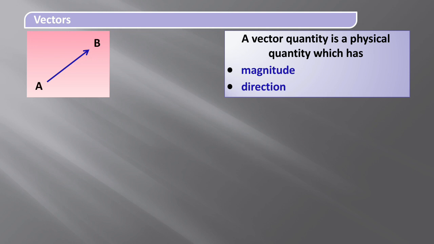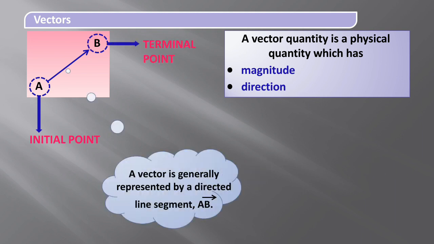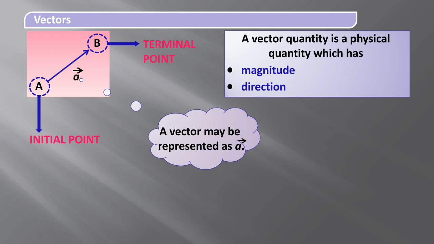It has two points, A and B. The point A is the start of that line, and the point B is the end of that directed line segment. So A can be considered the initial point, and B the terminal point. A vector is generally represented by a directed line segment AB, and also we can represent it as a small a, that is, vector a with an arrow mark on it.